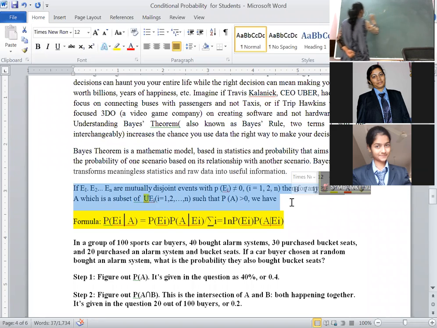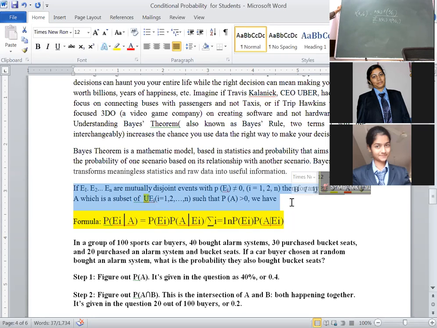Here you write down inverse, reverse. The numerator will become the denominator, the denominator will become the numerator. Then what will happen? Probability of A given Ei. Which event happened earlier? Ei. Probability of Ei, whatever the numerator term, simply you have to write as it is, with the summation symbol, i running from 1 to n, probability of Ei into probability of A given Ei. The numerator you are writing as it is, but you are adding a summation symbol because n mutually exclusive and exhaustive events are there in the statement.